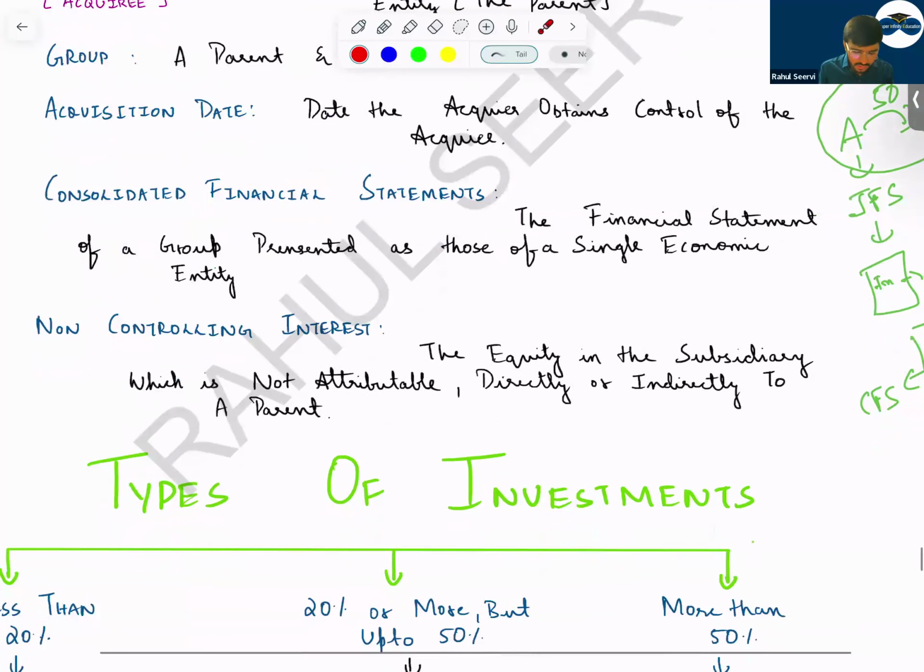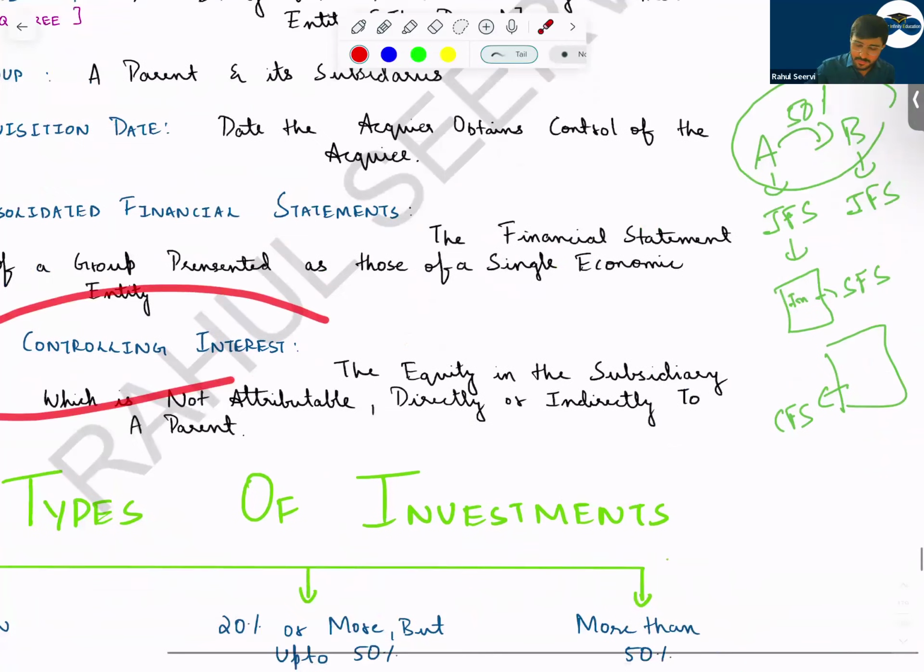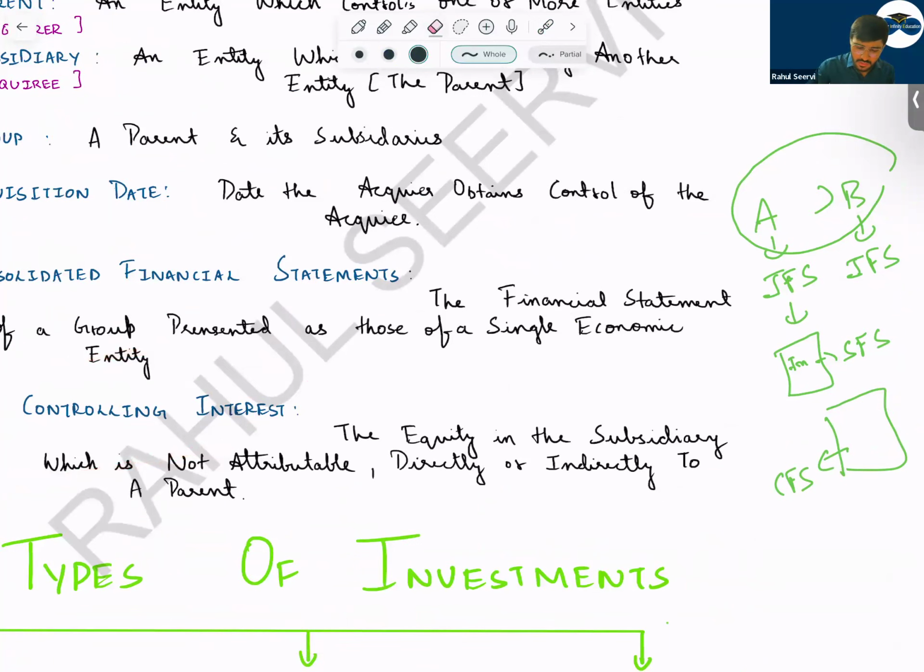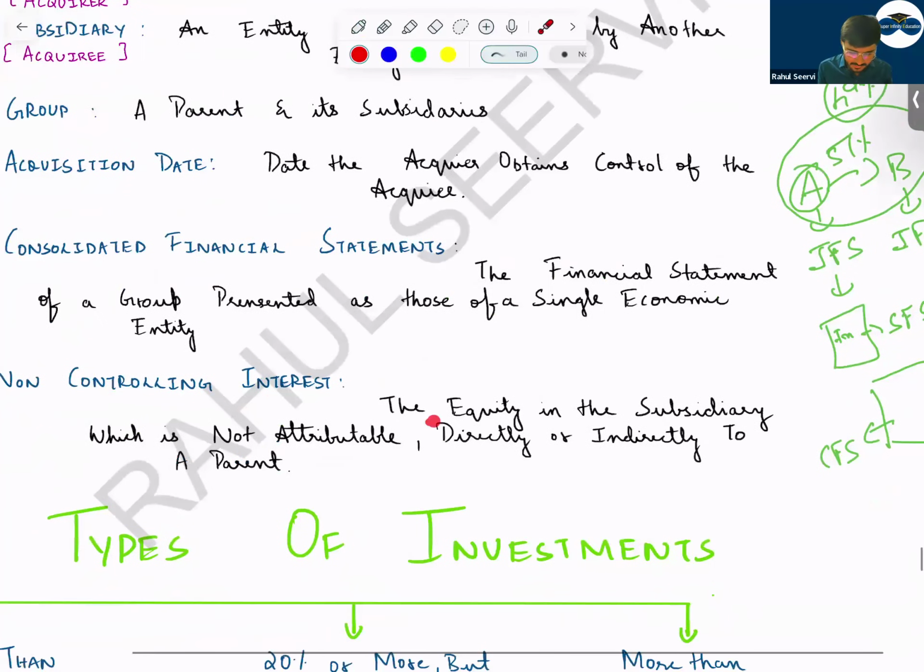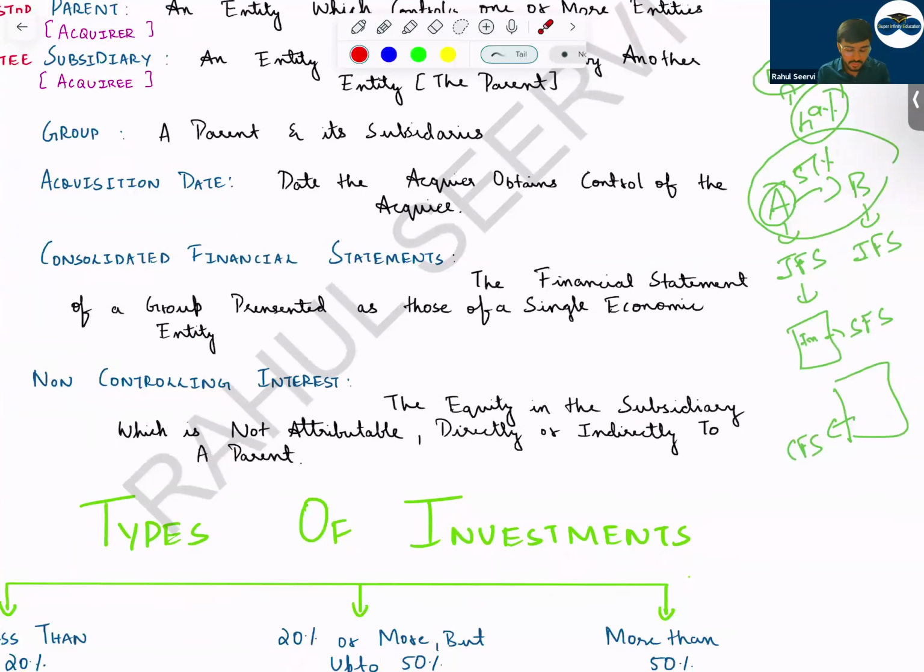Then coming to the non-controlling interest. What does non-controlling interest mean? If A company has 51 percent, that means the 49 percent will be known as what? NCI. As A has control, the other shareholders will not have control. So those are known as NCI. So the equity in the subsidiary which is not attributable directly or indirectly to the parent, which does not belong to the parent company, belongs to NCI.